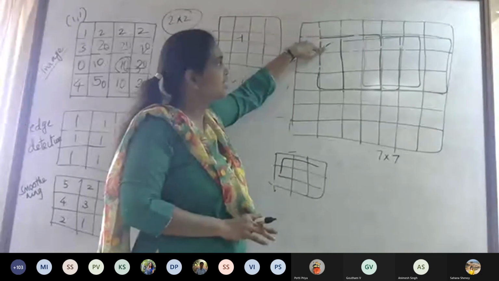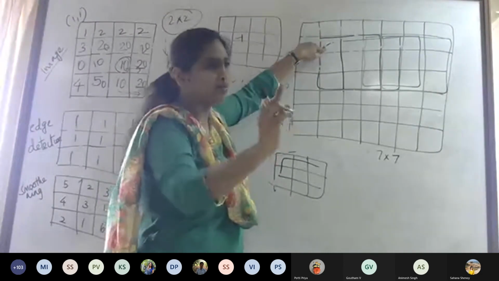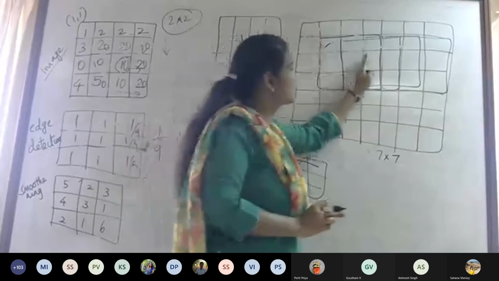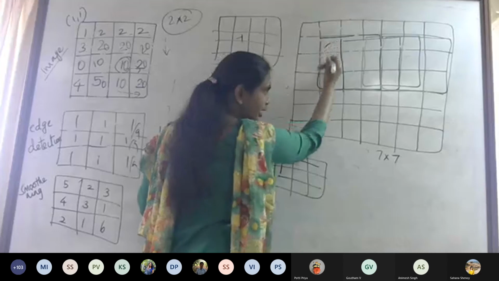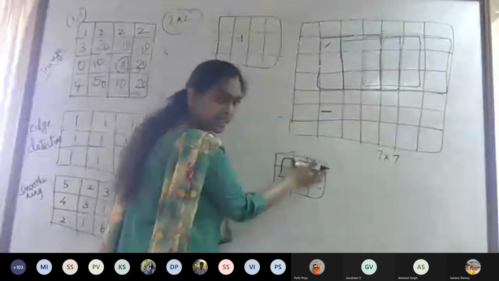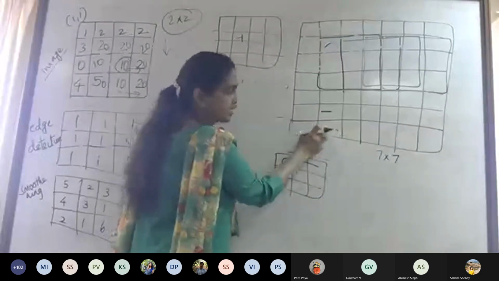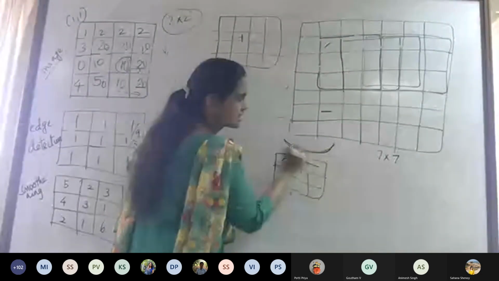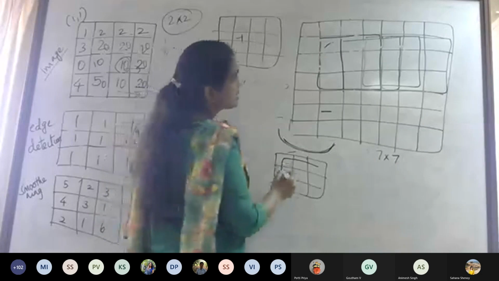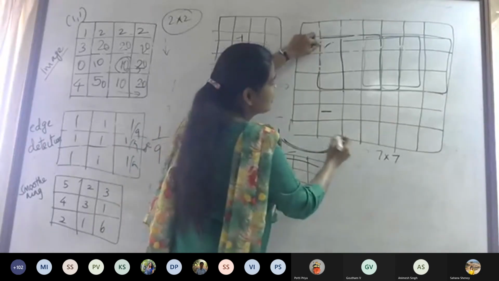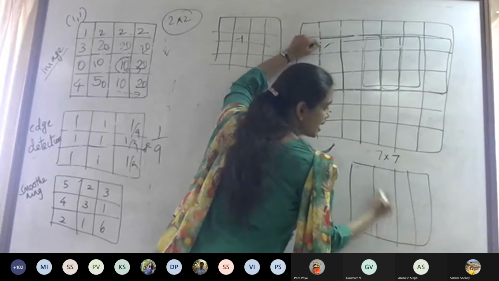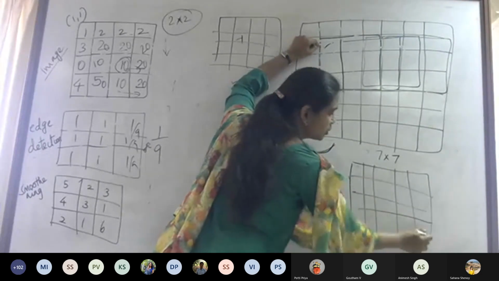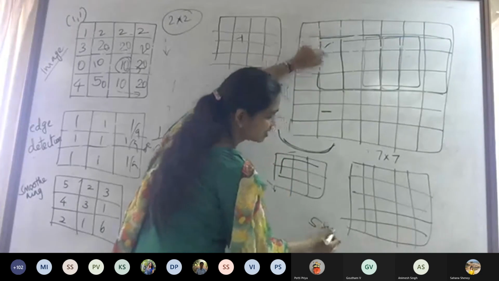So I start here and move one by one. It goes like this. Similarly, I go to the next row, and then I have to stop here. I cannot go below this, because the rest of the pixels here are undefined. Okay. So from this 7 cross 7, if I get my output image after performing this convolution operation, it will be a 5 cross 5.